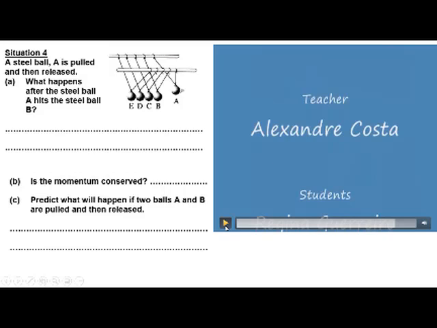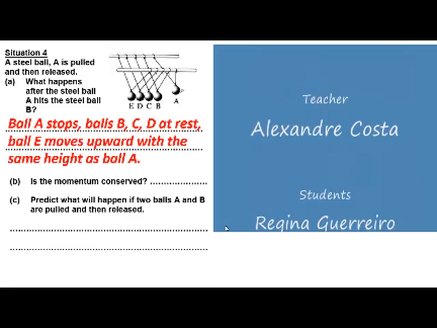Amazing, right? What happens after steel ball A hits steel ball B? Ball A stops, balls B, C, D are at rest. Ball E moves outward to the same height as ball A. Is the momentum conserved? Yes.